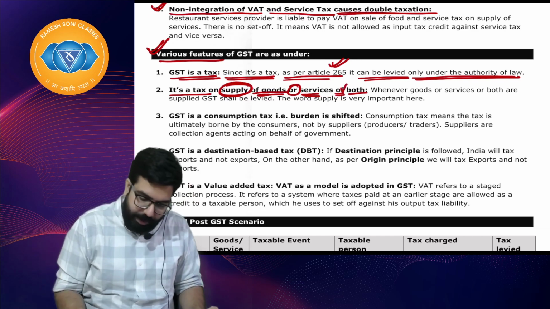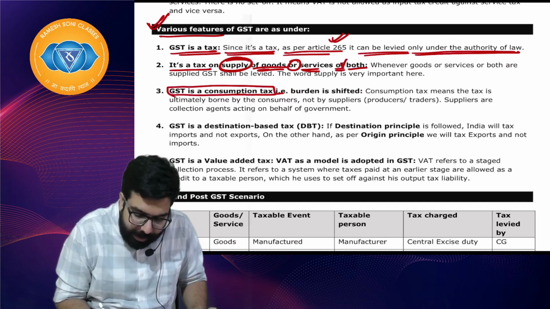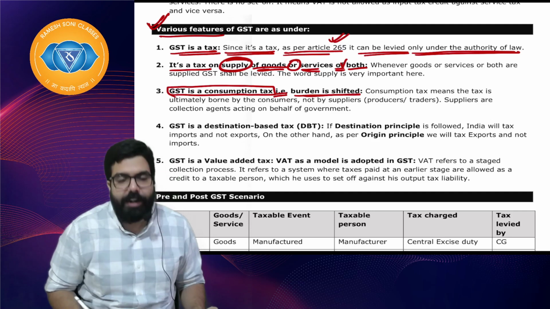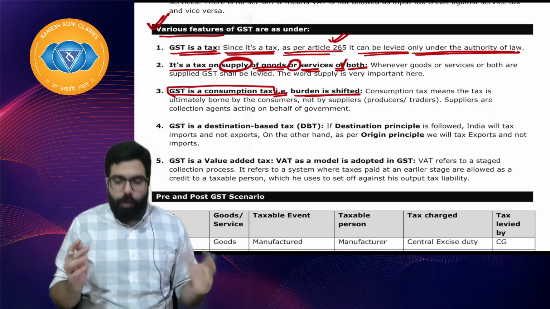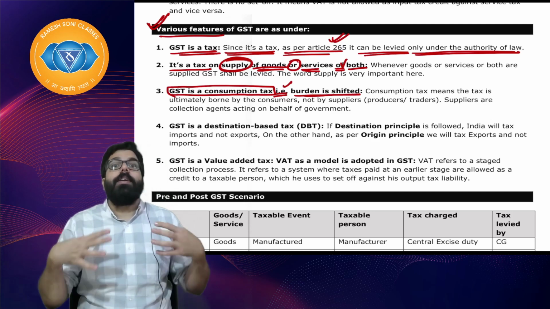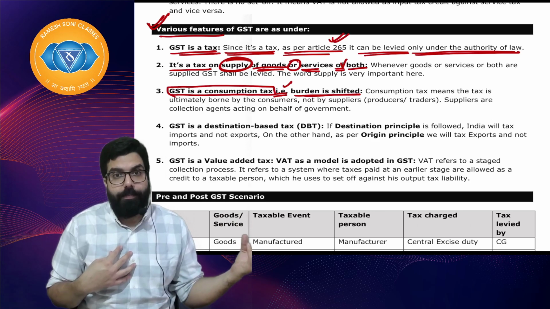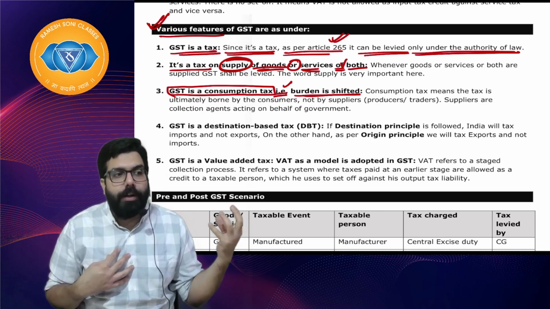Let's go ahead, everyone. Next, GST is a consumption tax, that is the burden is shifted. What do you mean by this? Consumption tax means ultimately the tax has to be borne by the consumer. Burden is shifted onto the consumer.